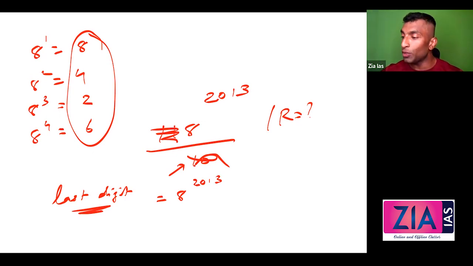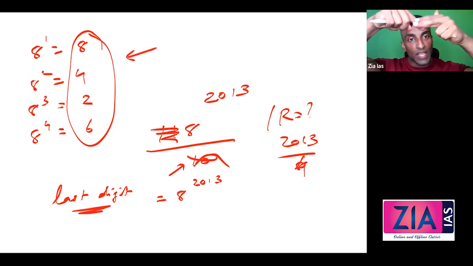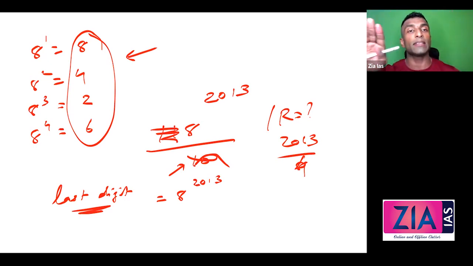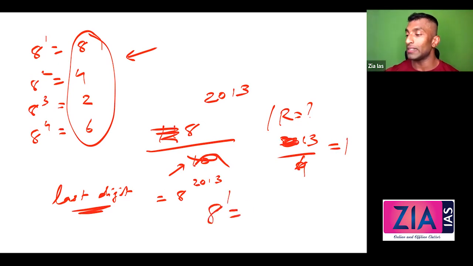Take 2013, divide by 4. Why 4? Here also the power cycle is 4. So in case of 2, 3, 7, 8, take the power and divide by 4, because in all cases the power cycle is 4. To divide by 4, I need only 13 by 4, the remainder is 1. So your answer is going to be 8 raised to 1, that is 8.